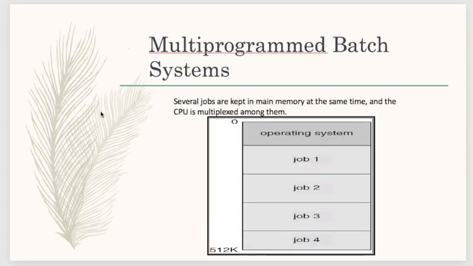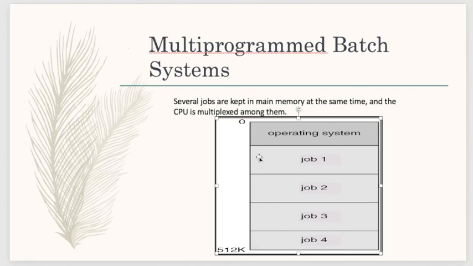Let's suppose this is the memory or main memory, where all the jobs, you can say jobs or the processes, are present. One of the processes from the main memory will be assigned to the CPU for completion of its work.